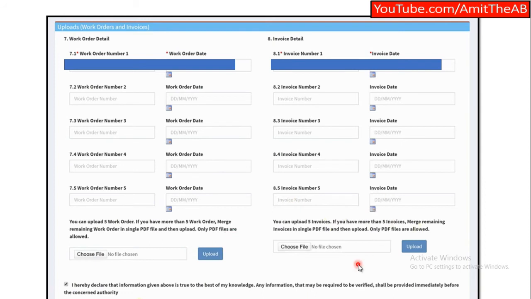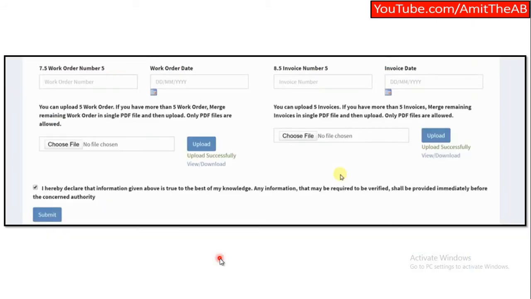So once that is done, you can upload it. Click on choose file, select from your computer and upload it. Once you upload both the files, you will have an option of view or download. So you can click on view and download to double-check whether you have correctly selected the file.